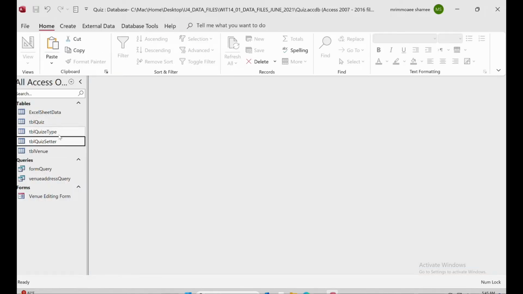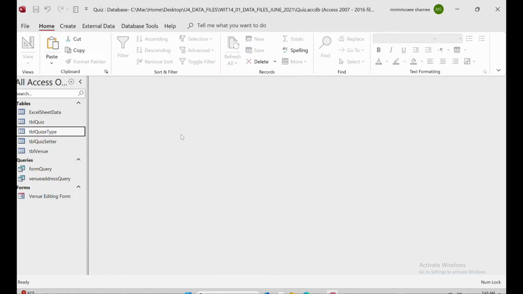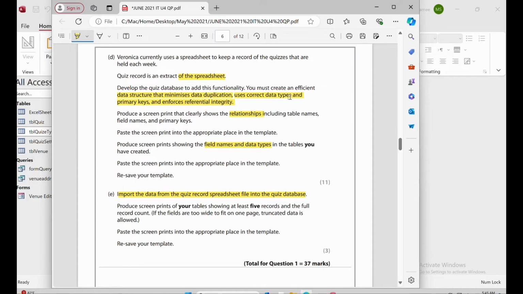Okay, now we have all the tables there, but there is no data. If you look carefully, there is no data. So if we go to the question, we already used the correct data types, primary keys, and enforced referential integrity, right? We planned our database, and came up with different tables so that there will be no data integrity problems.